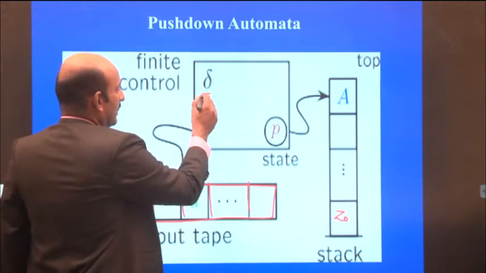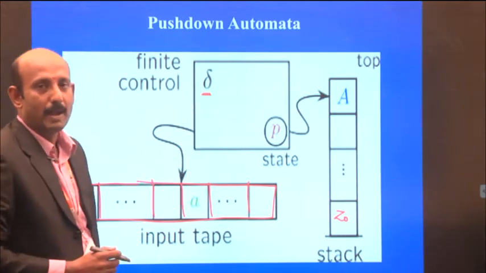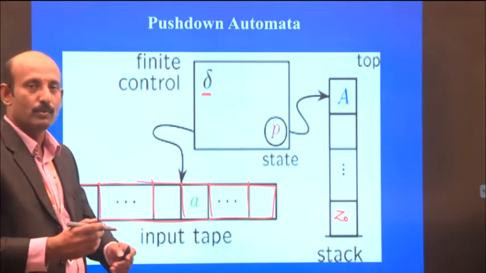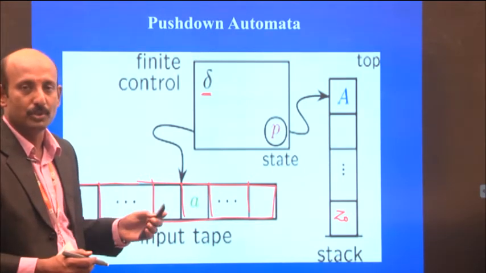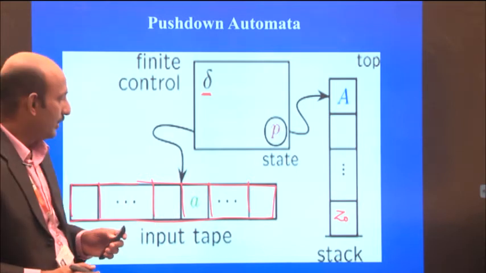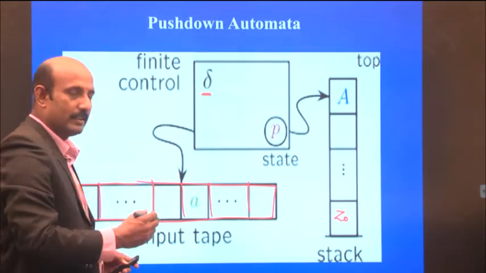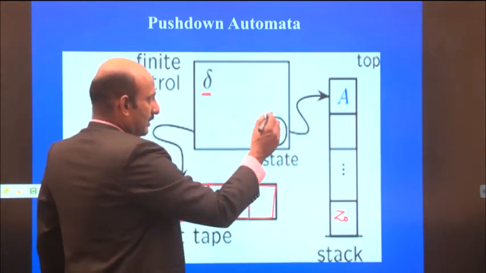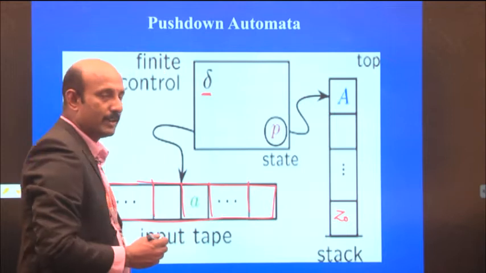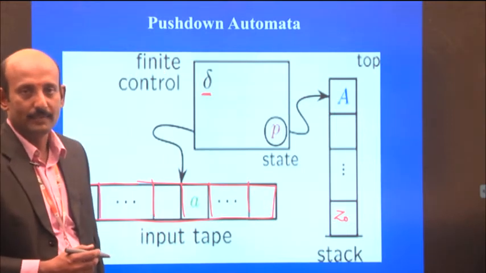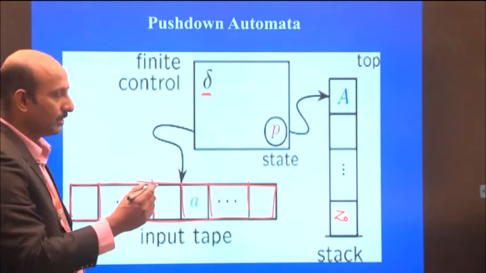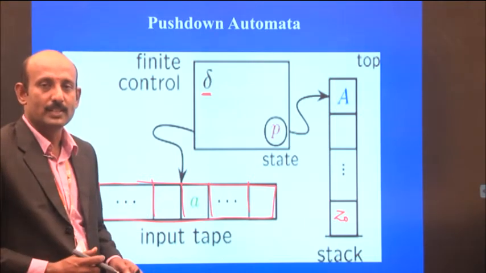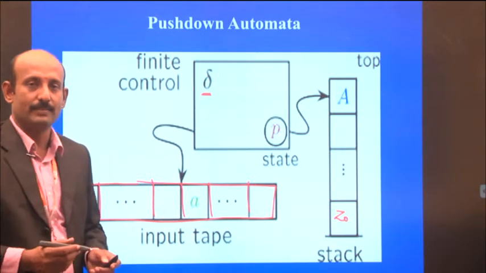Delta is a transition or mapping function. While making transitions, the push down automata considers both the current input symbol in the input tape and the top element on the stack. Based on these two, it is decided whether to push an element onto the stack or pop an element from the stack.